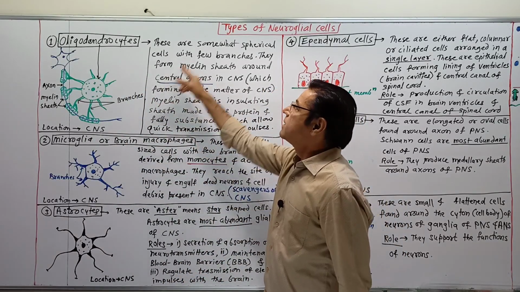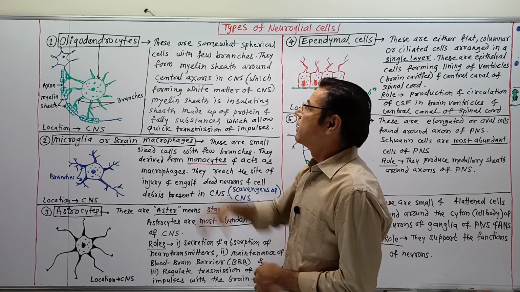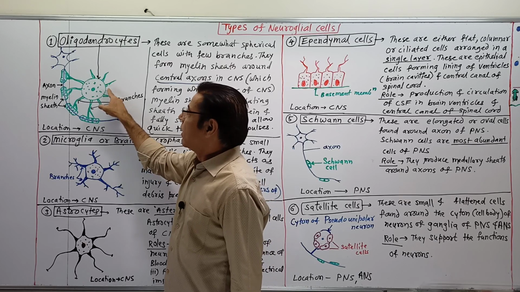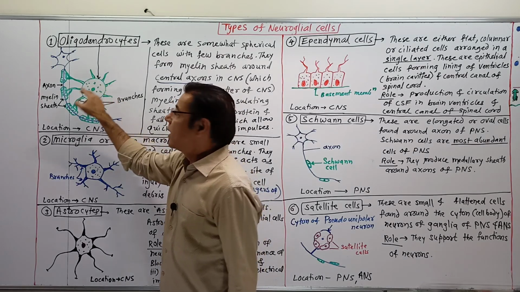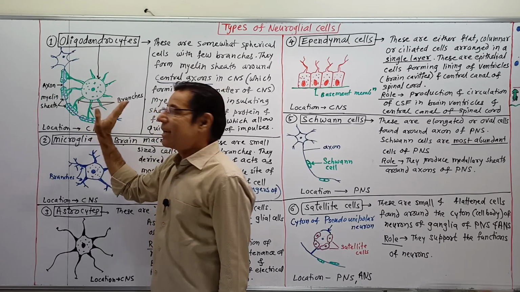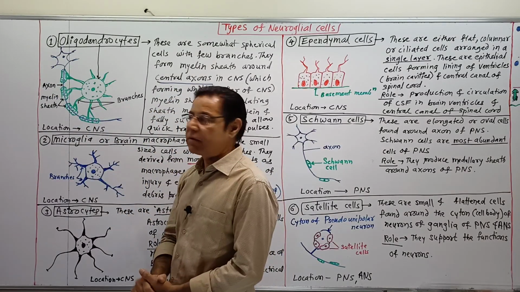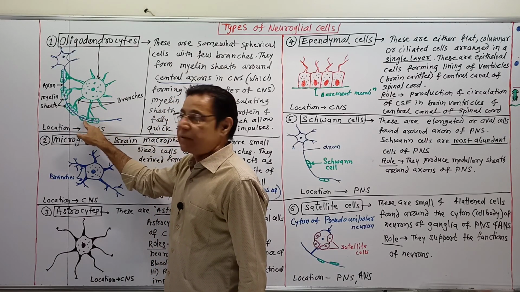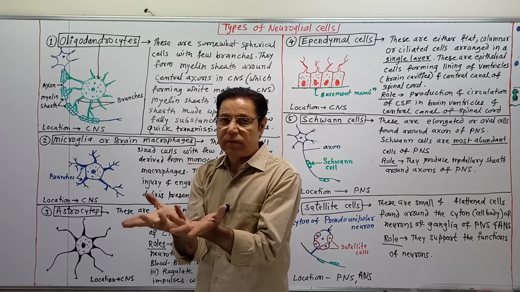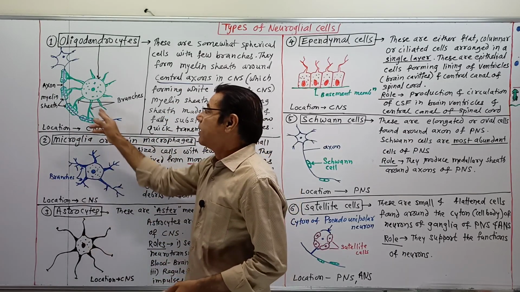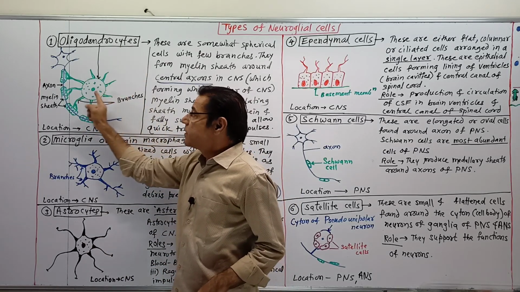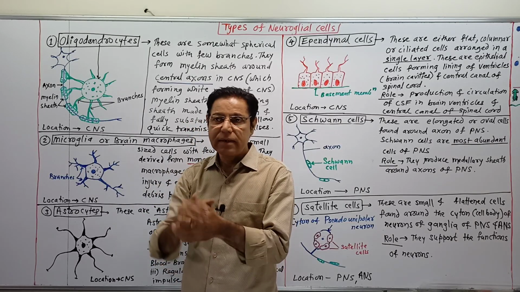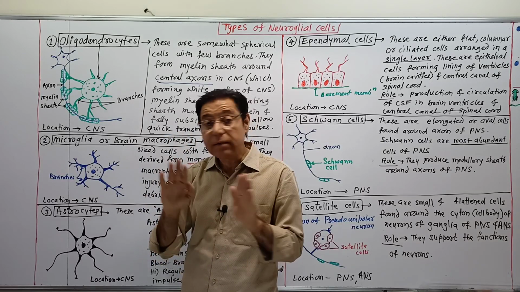oligodendrocytes. These are somewhat spherical, meaning rounded cells with few branches. Suppose this is an oligodendrocyte, a somewhat rounded cell located near the axons of the multipolar neurons in the central nervous system, and they secrete the myelin sheath which is present around the axon. Oligodendrocytes secrete the myelin sheath around the axons of central neurons, meaning the neurons found in the central nervous system, not in the peripheral nervous system.